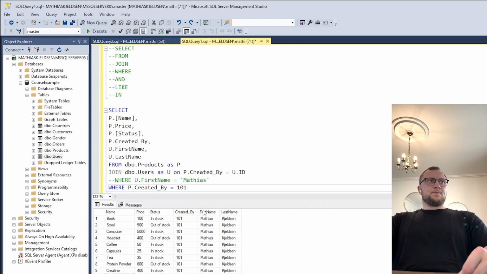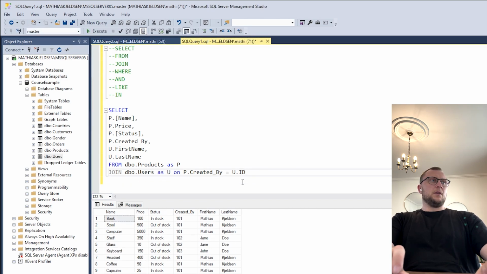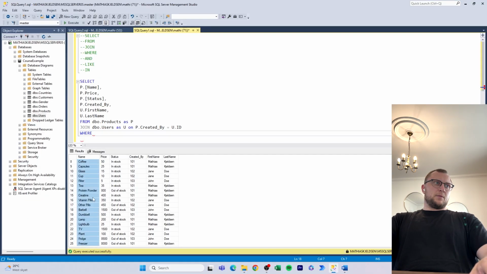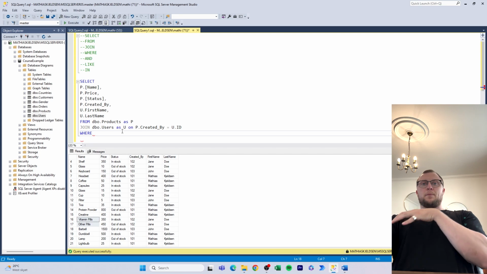Then we could say, for some odd reason, just to prove an example, we wanted to not find the content that has been created by me, but we want to find all the products that have a double O in it. No, okay, wait, another example might actually be better. We want all the pills. So we know that there are vitamin pills or other pills, and maybe there's even a third one. If we're lucky, there aren't, but at least there's these two. But we want all the products that have something to do with pills.